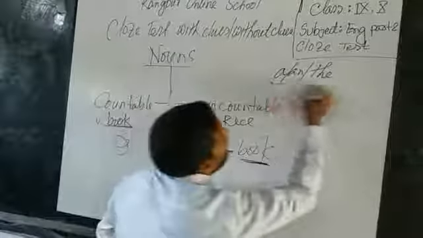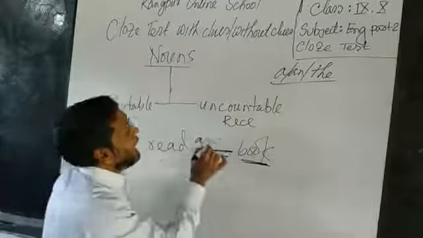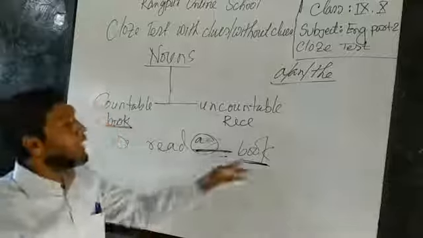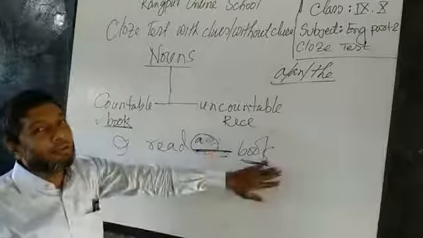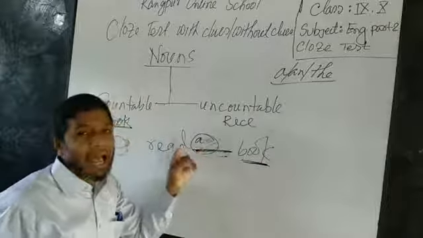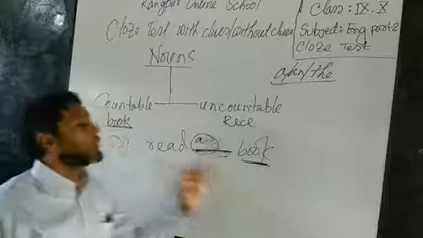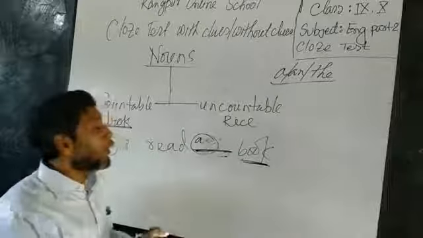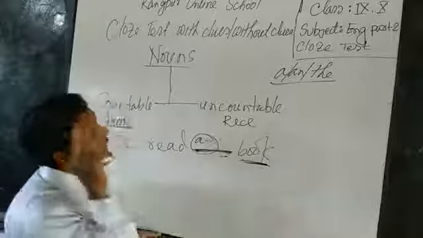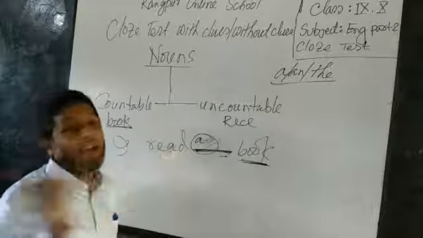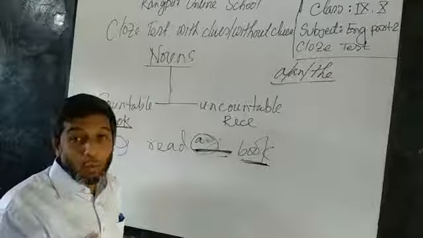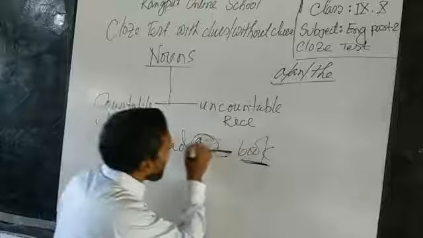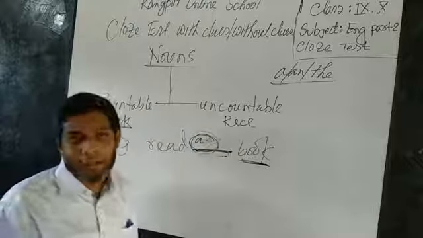Without an article, the sentence will not be grammatically correct. So I know in this gap, I cannot use anything without an article, because this is the place of the article.